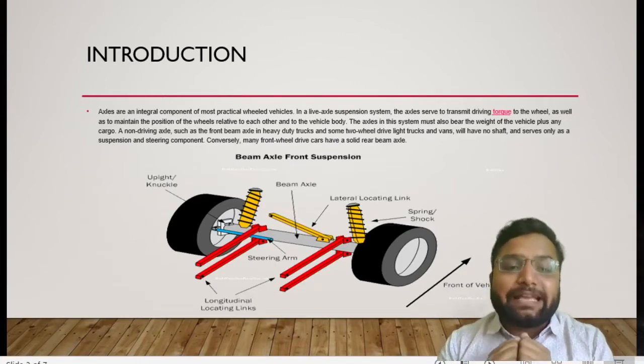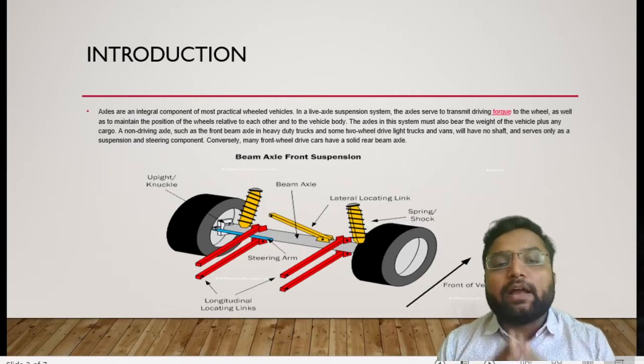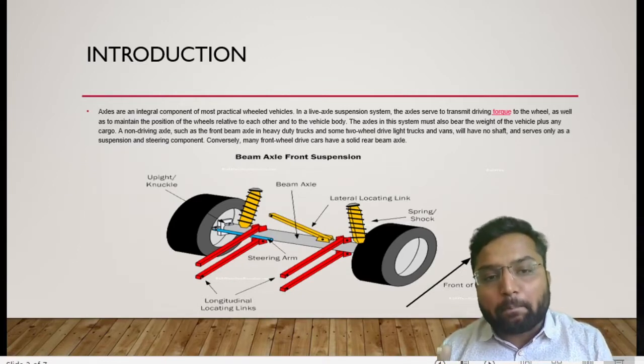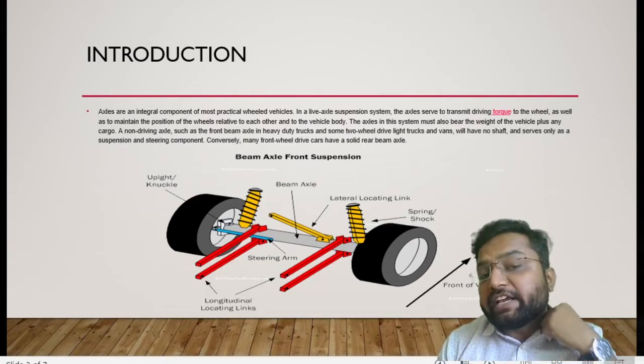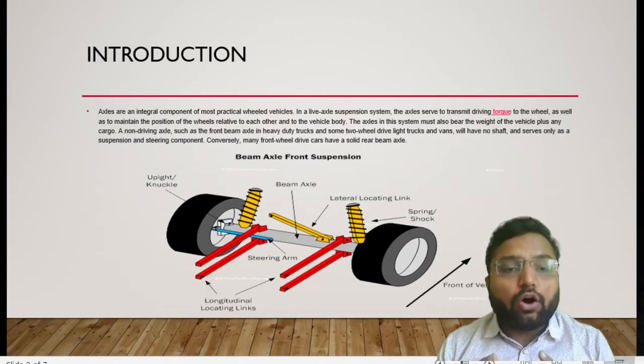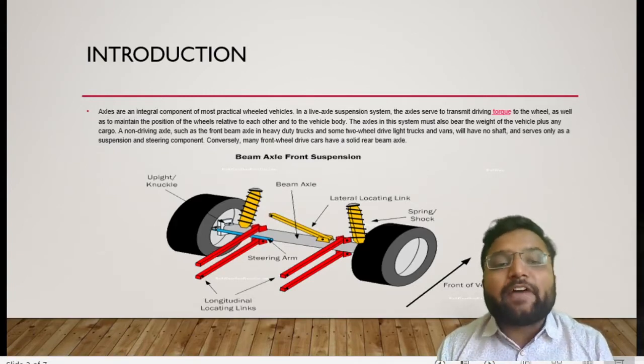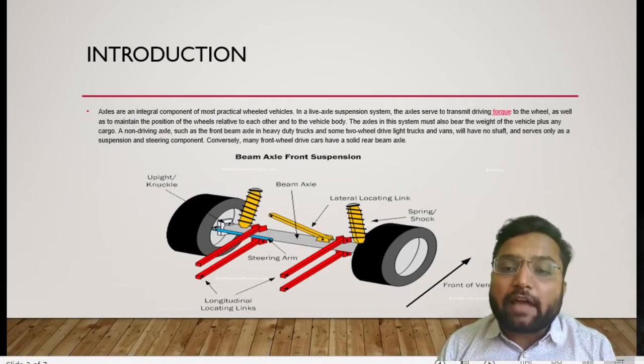But if I am designing that same suspension system for a rear wheel, then it should have proper transmission of power for a live axle, as well as provide proper support to the vehicle at the same time. So my design of axle should depend on what kind of application I am using.